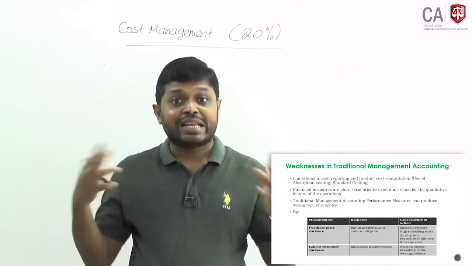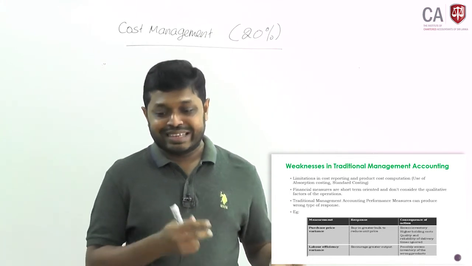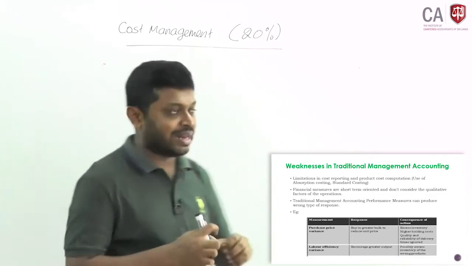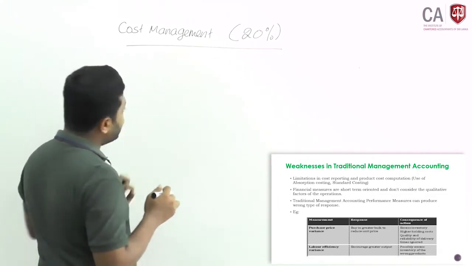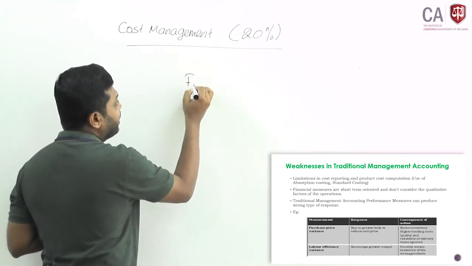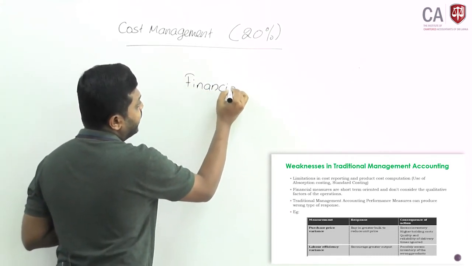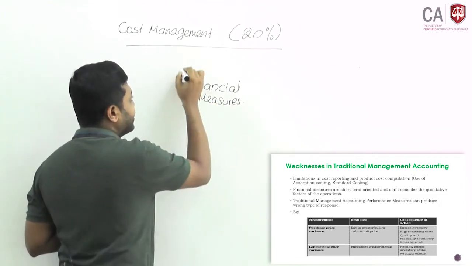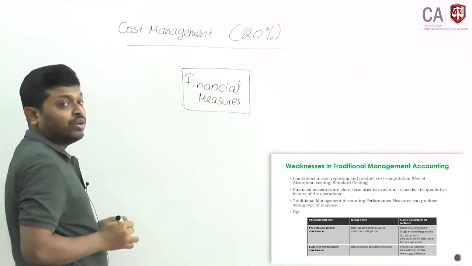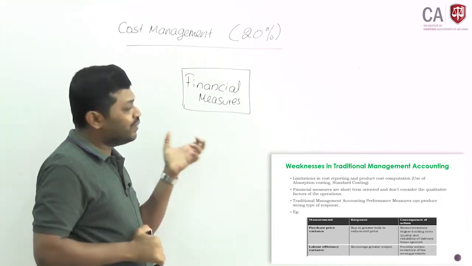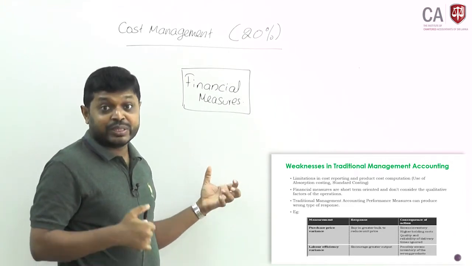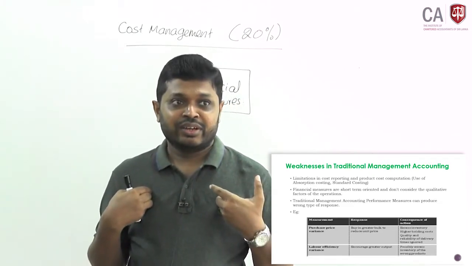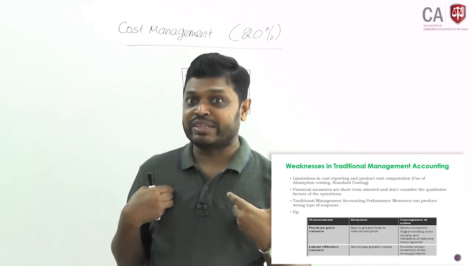We are not evaluating the qualitative aspect of management accounting practices. That's why the balanced scorecard evolved. Therefore, they say financial measures are only one perspective. Traditional management accounting only focuses on financial measures, but this is not the only measure we need to consider. In order to survive in the market, you have to look at the other qualitative factors as well.